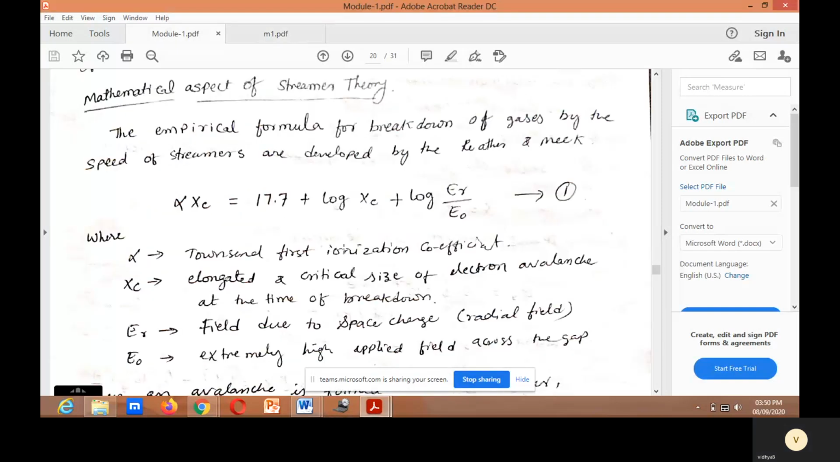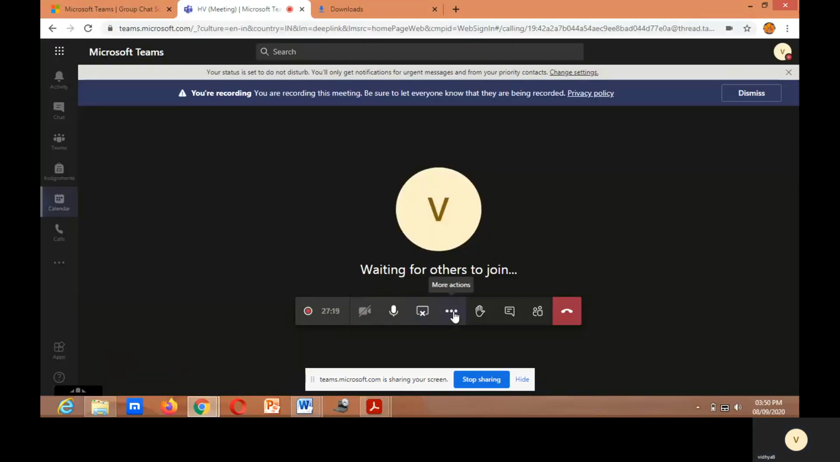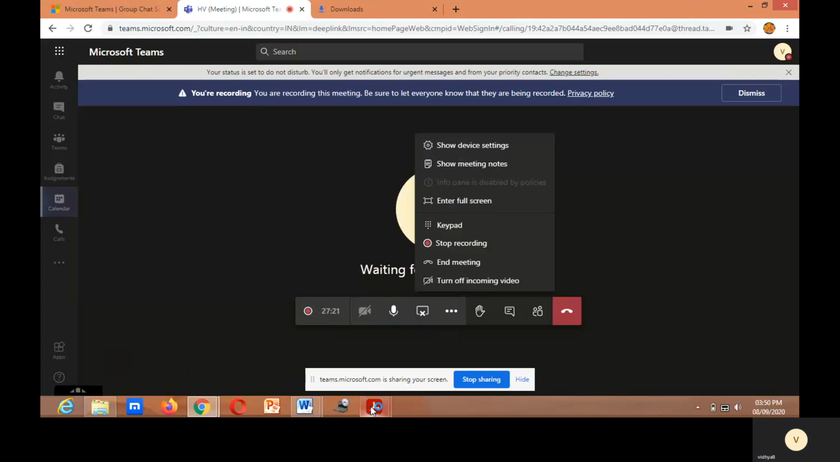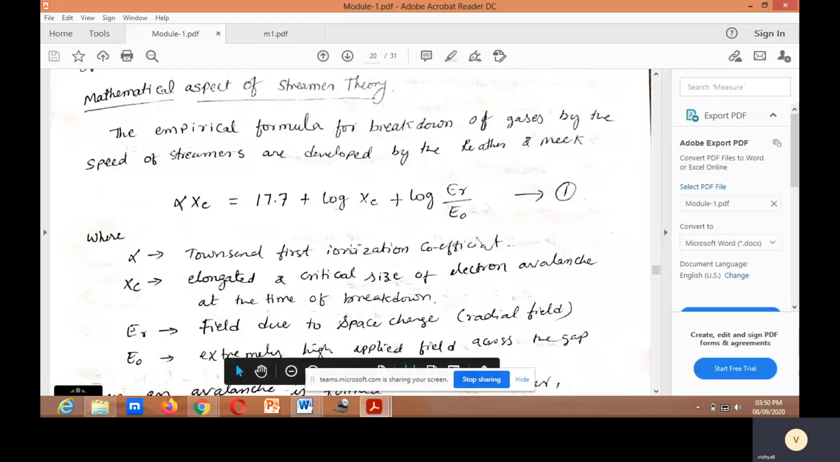Next, the mathematical aspect of streamer theory. The empirical formula for breakdown of gases by the streamer mechanism was developed by Raether and Meek. Alpha Xc is equal to 17.7 plus log Xc plus log Er divided by E0. This is the first equation.